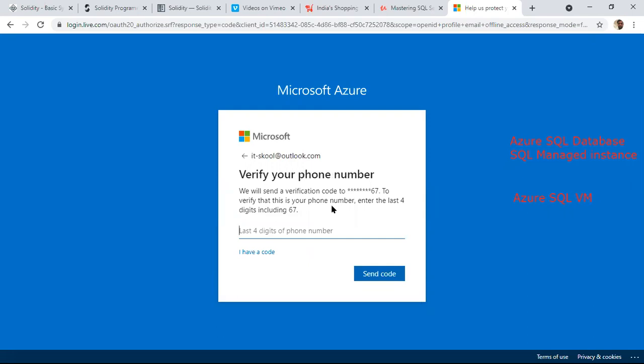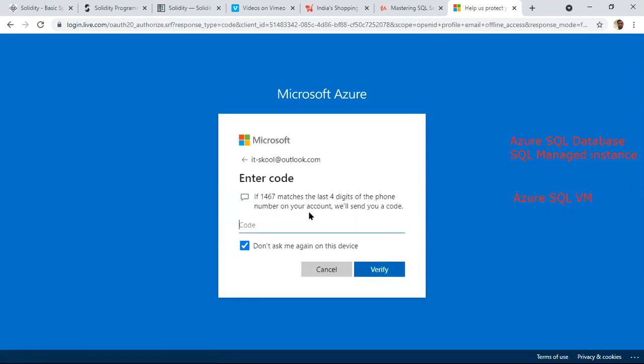Still the account is not created completely, that's why it is asking. Generally, we can connect to the portal once the account is ready.